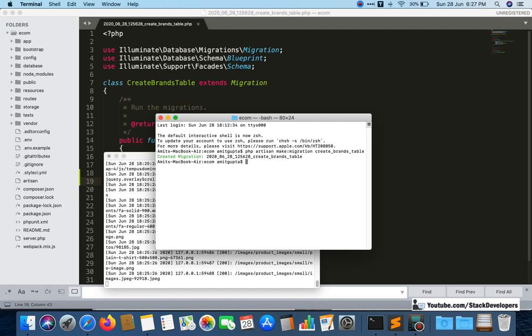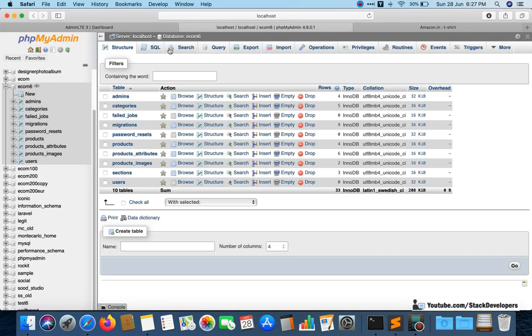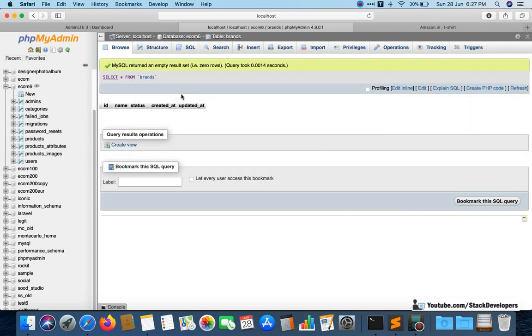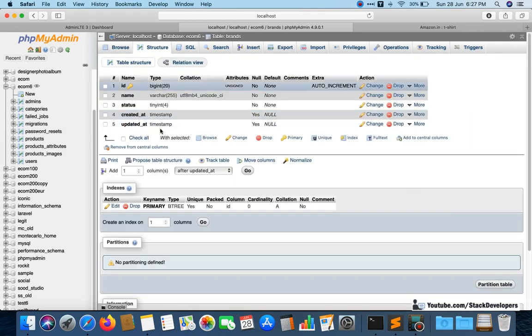php artisan migrate command. We will run php artisan migrate to create the table. Okay, you can see the brand table has now been created. It exists now, and you can see the brand table has been created this time. So this is the table that we have created with the help of migration.